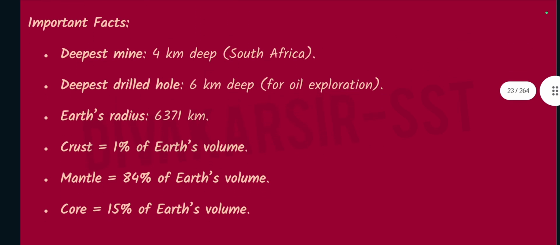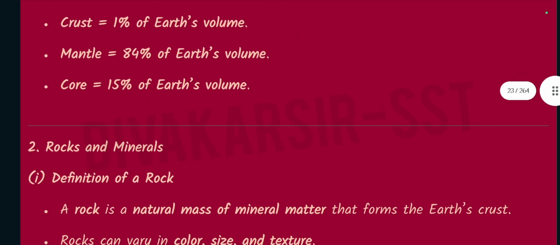Important facts: deepest mine 4 km deep, South Africa. Deepest drilled hole 6 km deep for oil exploration. Earth's radius 6371 km. Crust 1% of Earth's volume. Mantle 84% of Earth's volume. Core 15% of Earth's volume.